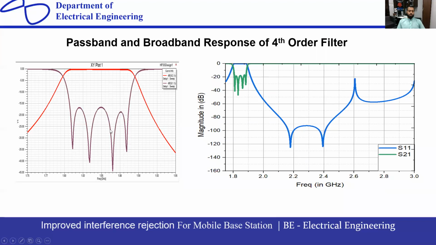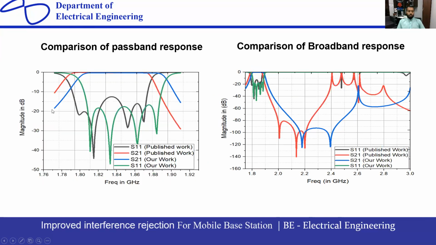This is the stop band of the fourth order filter. You can see here that the frequency I want to pass is still good, and the return loss is still below minus 15 dB, and the insertion loss is still good. You can see the broadband, or out of band, response of this fourth order filter: the transmission zeros are created at 2.2 gigahertz and 2.4. So I think it's far away from the pass band, and it's a good result for a new design filter.